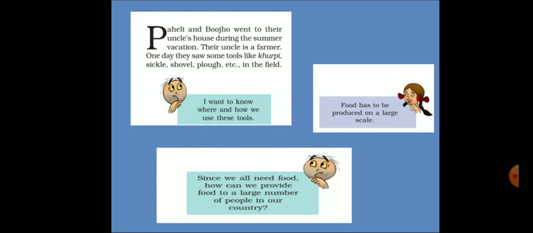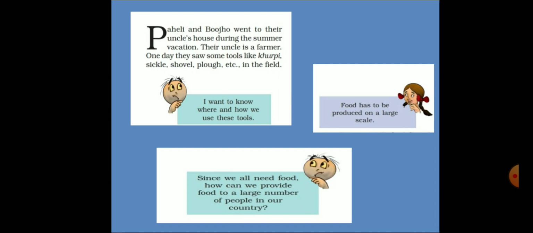So, where do animals get their food from? Right? So, first of all, why do we have to eat food? Understood? This was the question arising from Bhujo, why we require food and how these tools are used.